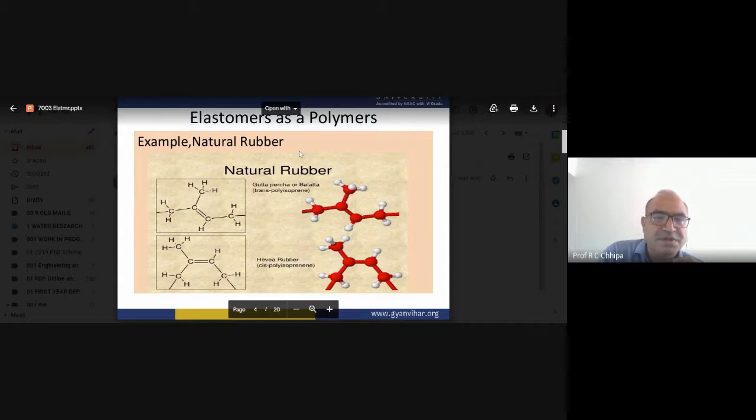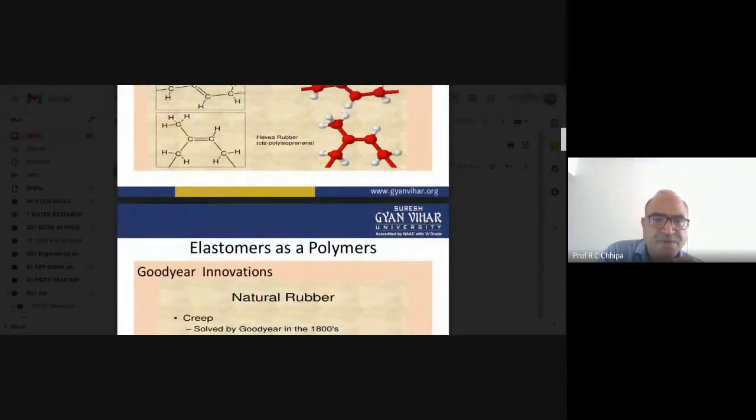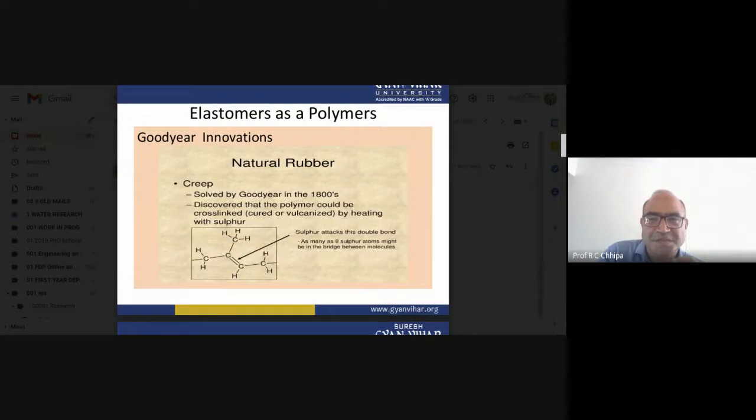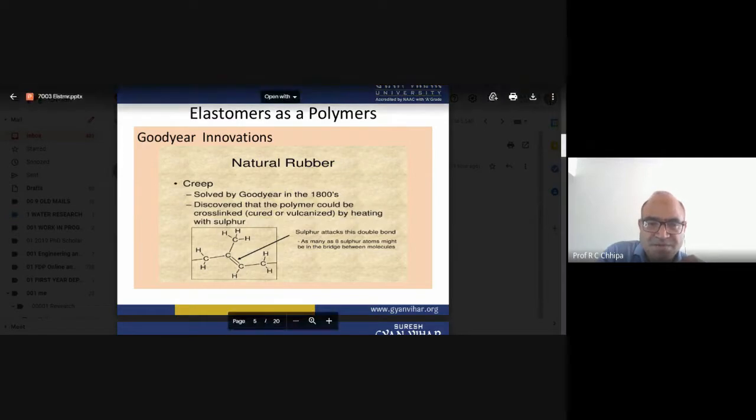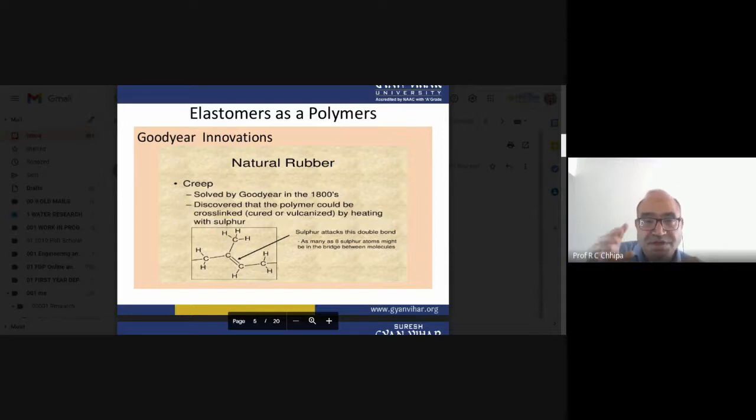Now we have another part. Goodyear, one of the pneumatic rubber pioneers, sold rubber in the 1800s, and he discovered that the polymer could be cross-linked, cured, or vulcanized by heating. So here the cis polymer, the polyisoprene, is the one in which Goodyear invented the cross-linking.